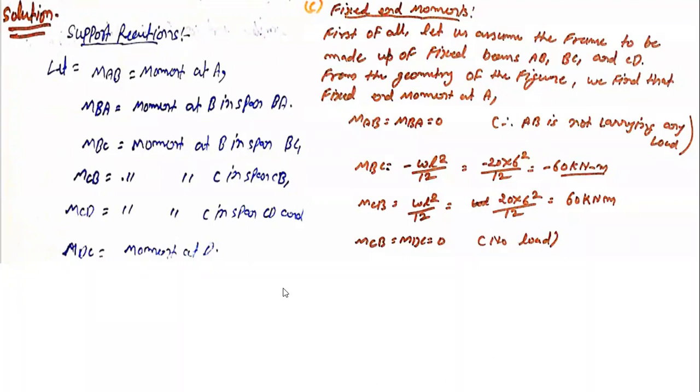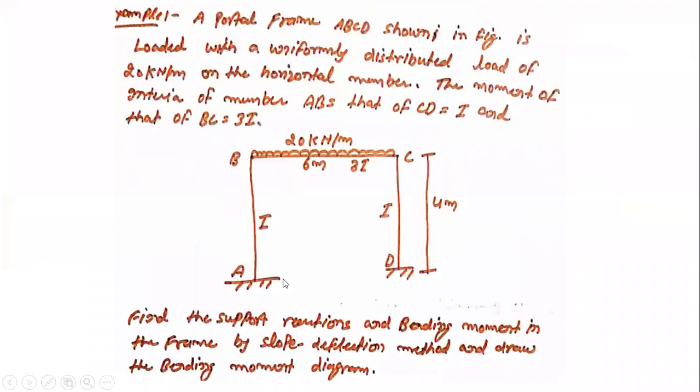See the image. Let me show you again. A, B, C, and D. We don't have any load on the segment AB. Means column do not carry any load. Is there any moment that will come? No. AB and DC moment will not come. Their value will be 0. So because there is no load, their value comes out to be 0 only.